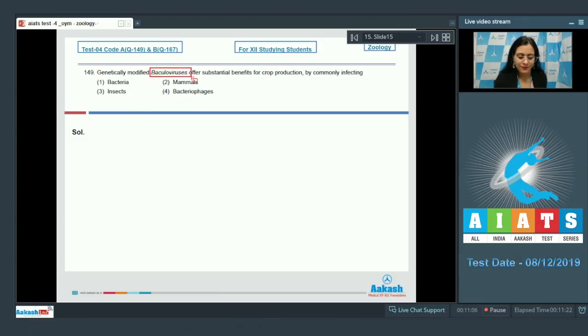Baculoviruses are insect pathogenic viruses that are used for insect control and as tools to produce recombinant proteins. So the correct answer to this question is option number 3.